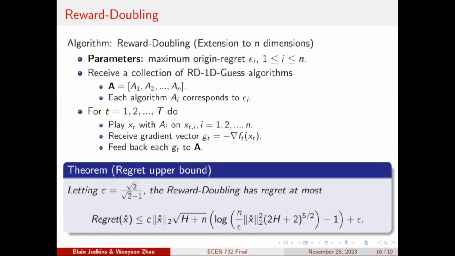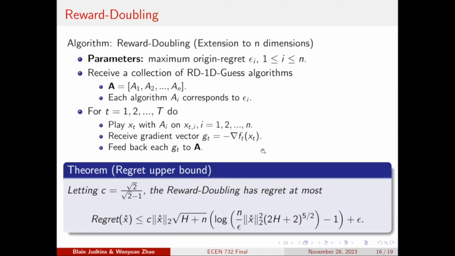So now we have talked about the 1D cases, but at last we want to extend our algorithm to n-dimensional cases. And luckily, we are dealing with linear models. In linear models, when we extend the scalar multiplication to vector multiplication, we just need to add up all the element multiplications together, and it will give us the result. So that means we just need to repeat each reward doubling guess algorithm n times, and then put them together. Then it will give us the n-dimensional reward doubling algorithm.